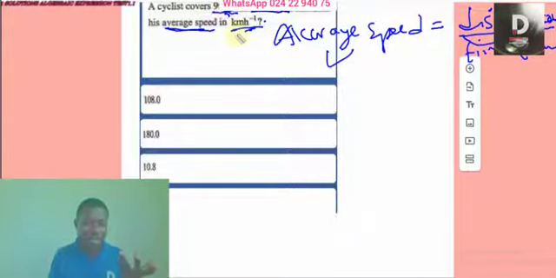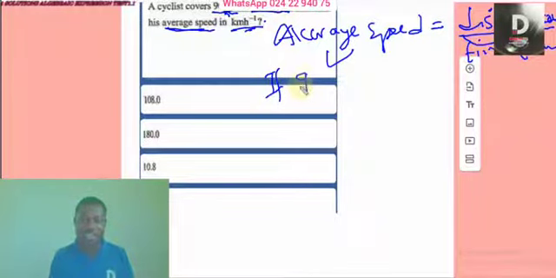We know the conversion rate: how many meters make 1 kilometer? That is what you use. It is also proportion. That same thing is also proportion, so you apply proportion to get the answer. Interesting, right? So let's do it together.